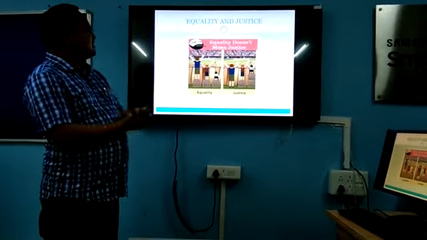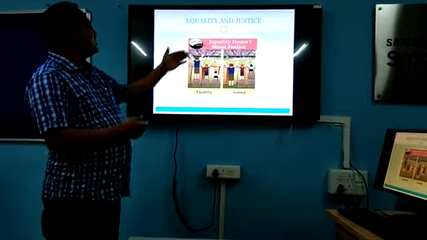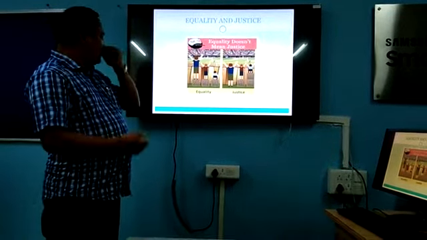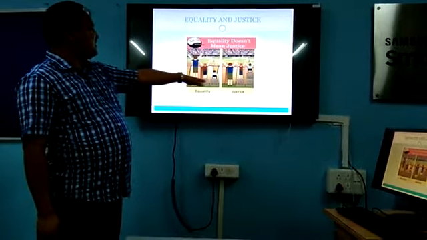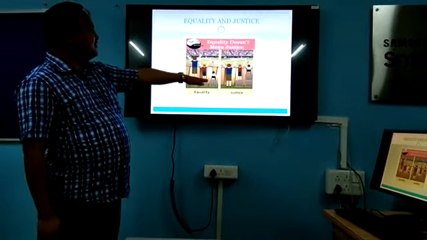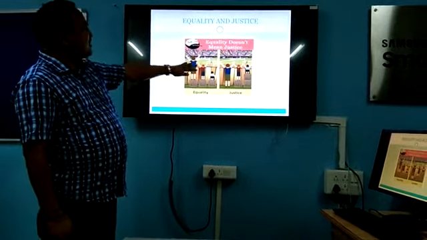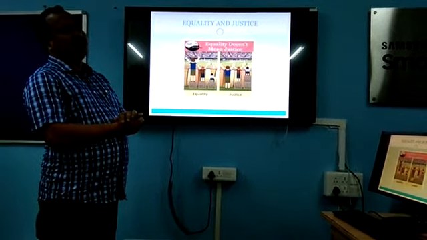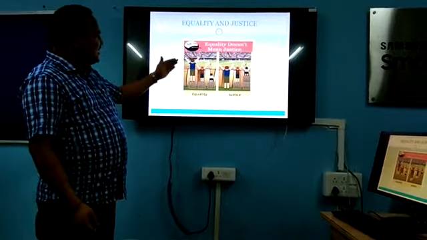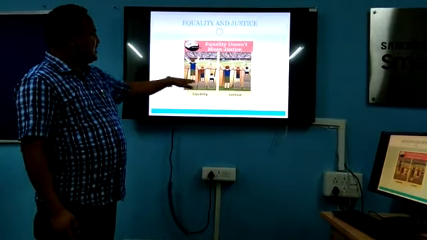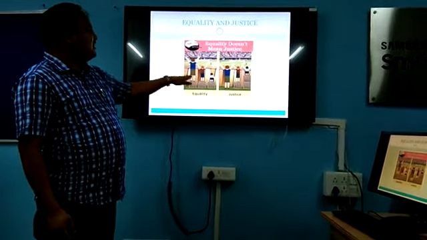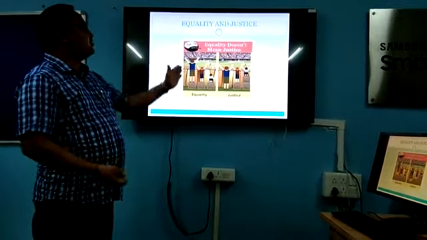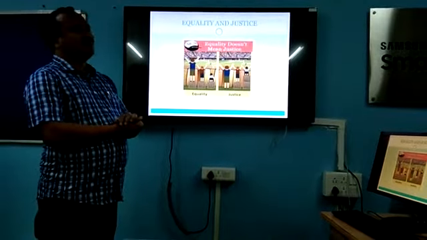Here the three boys are standing on boxes of the same height to watch the game from behind the wall. But what happened? While standing on the same height of box, the heights of the boys are different. So at that time, all the boys cannot watch the game. Here, to make equality, we have given the same height of box, but only two boys are watching, and another one is still not able to.